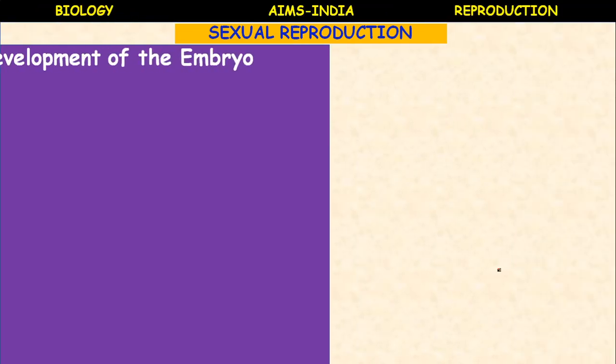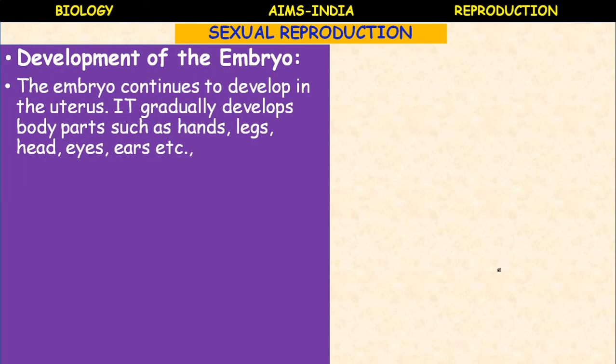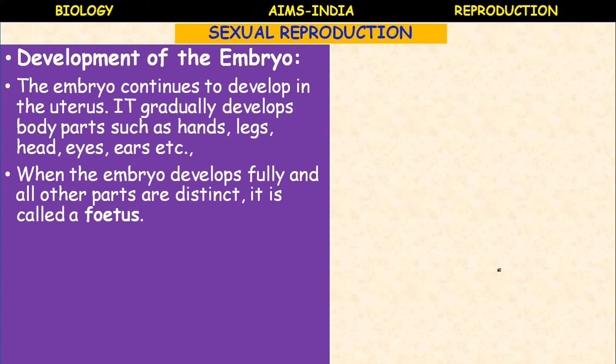Now, the development of the embryo. The embryo continues to develop in the uterus. It gradually develops body parts such as hands, legs, head, eyes, ears, etc. When the embryo develops fully and all the parts are distinct, it is called a fetus.